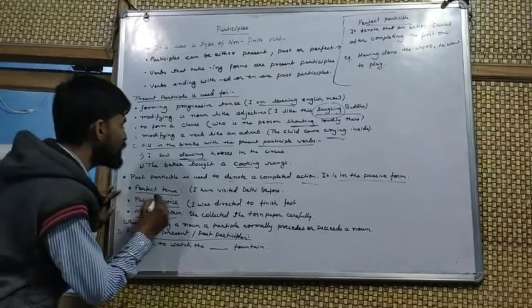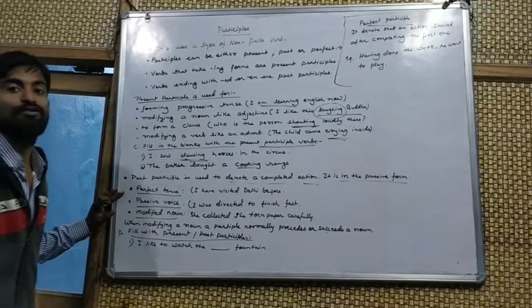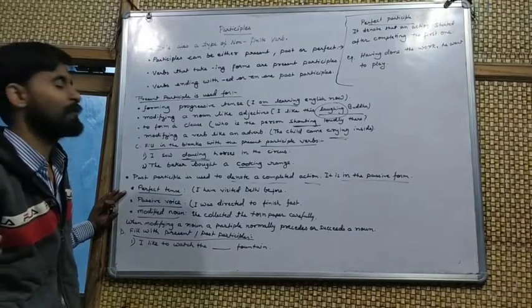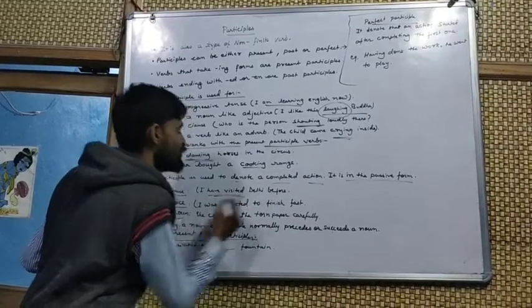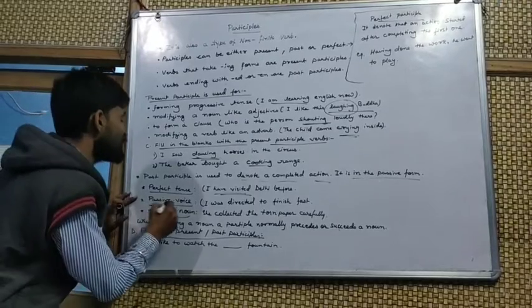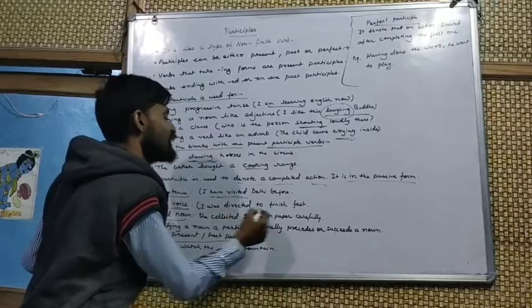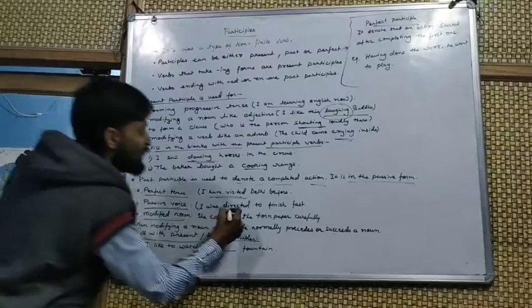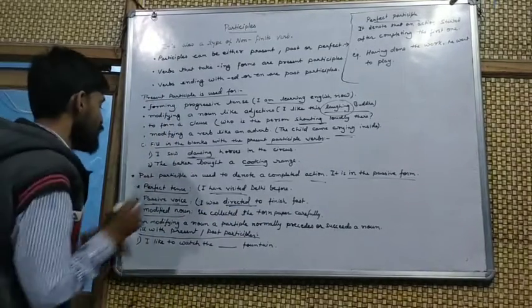Now, the perfect tense: the V3 form is used to form the present perfect, past perfect, etc. I have visited Delhi before. Have visited is has plus the V3 form. Passive voice: I was directed to finish first. Directed is the V3 form. It is used to form the passive voice.